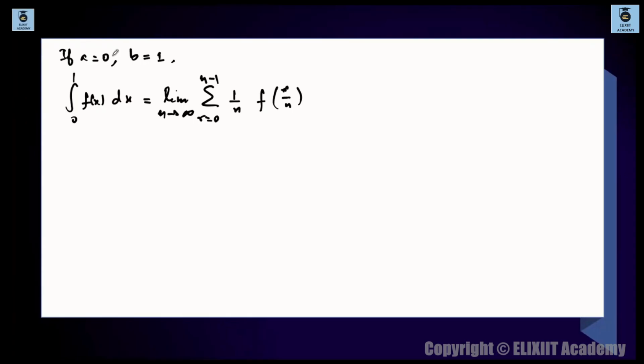ठीक है, आपको लिमिट दिया जाएगा, you have to bring into this form, and you have to convert this into integral. ठीक है? So there is a process basically. ये process ध्यान रखना what we are supposed to do in case of such questions where you get limits and you have to solve using integration. So the first thing is you have to identify the form. You have to bring this 1 by n outside and you have to convert this function in terms of function of r by n. ठीक है? फिर जाके आप लोग ये कर सकते हो. You can replace this integration.